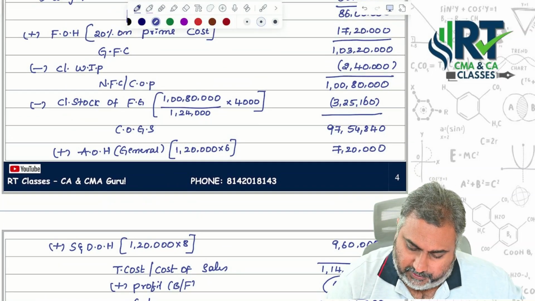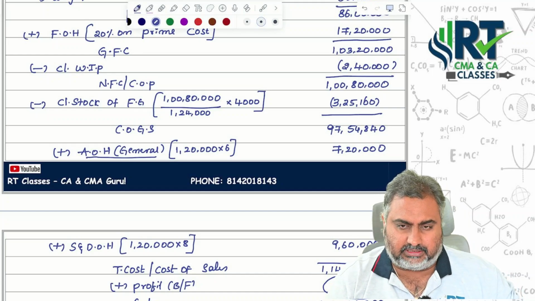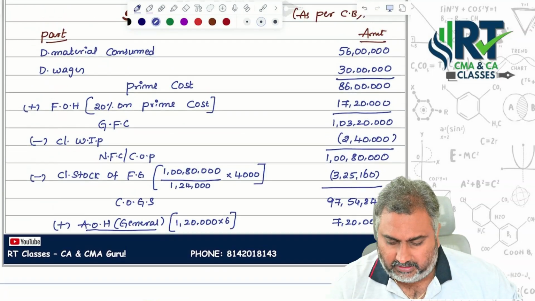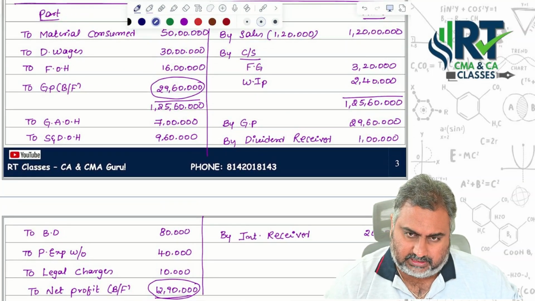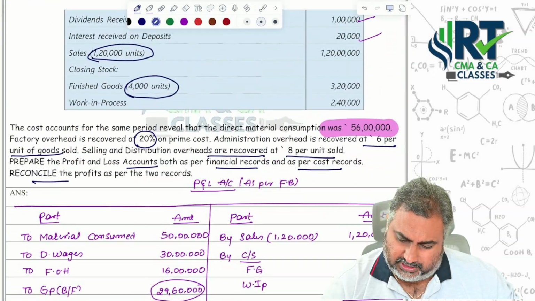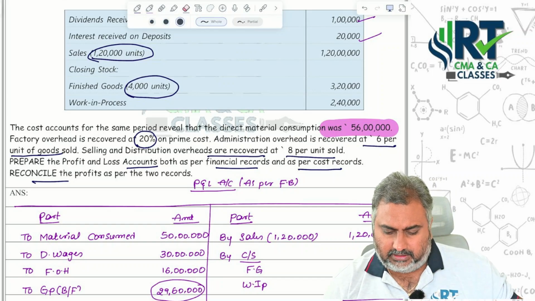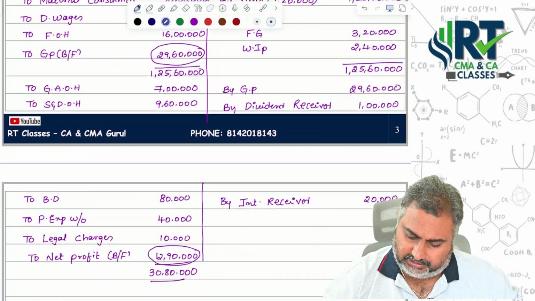From the CMA point of view, administration should not form part of cost of production, because that is general administrative overheads. In the given question, they provided that administrative overheads are general and recovered on a unit sold basis, so that should not form part of your cost of production.